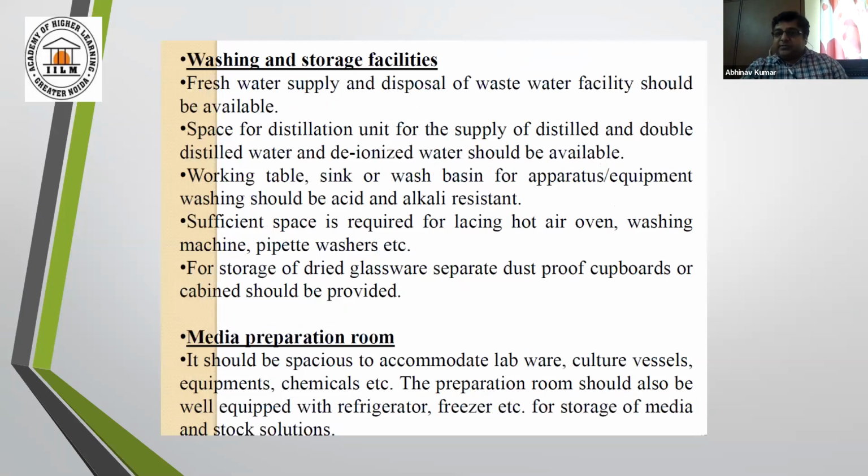So washing and storage facilities should be there. You can't start any tissue culture work in an area where there are no washing or storage facilities. There should be a constant and consistent freshwater supply, and a wastewater disposal facility should be available. And space for a distillation unit should be there. Working table, sink, wash basin, and sufficient space are required for the hot air oven.